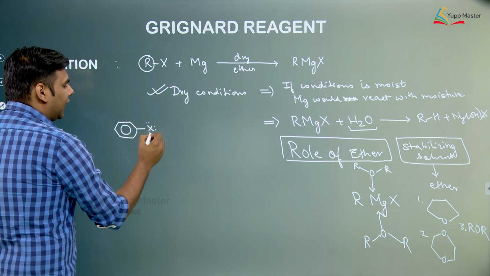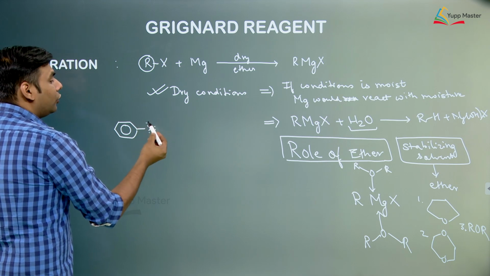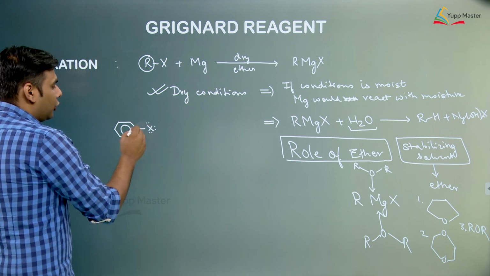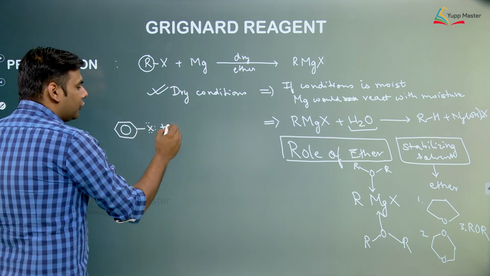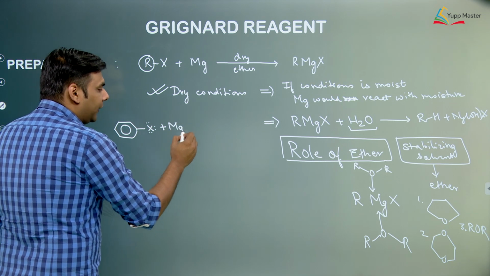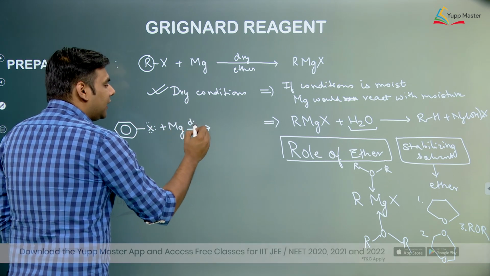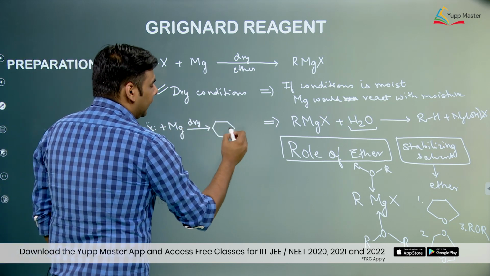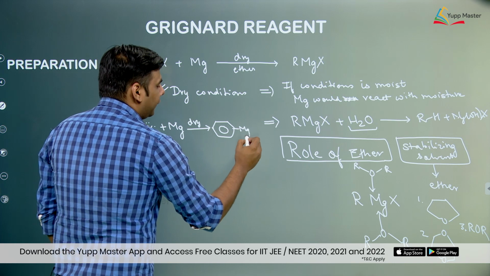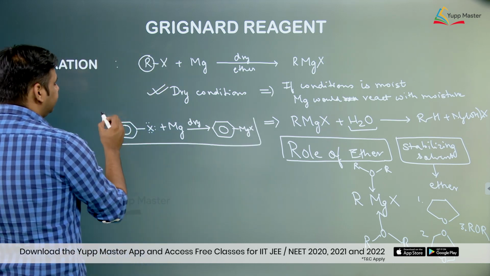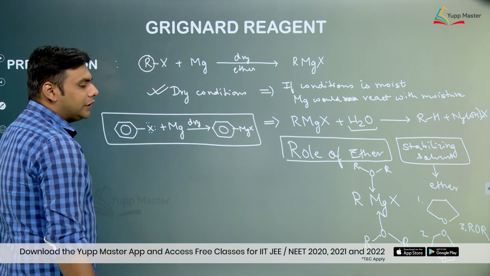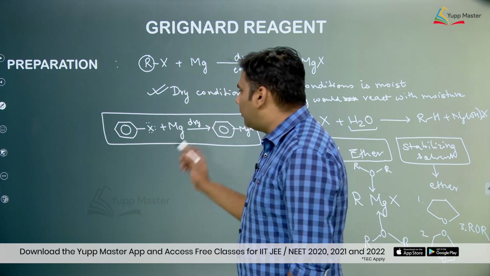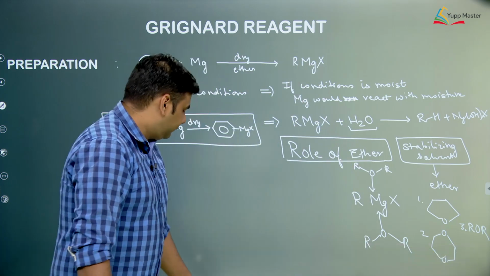now we know that in phenyl halide there are lone pairs on X, so due to resonance there is a development of double bond over here. Now because of the double bond this bond becomes strong, so we would expect that this bond does not break, but magnesium, being a highly electropositive metal, even cleaves this bond and forms phenyl Grignard reagent, or phenyl magnesium halide. So any molecule when taken with magnesium in the presence of dry ether will always form a Grignard reagent.